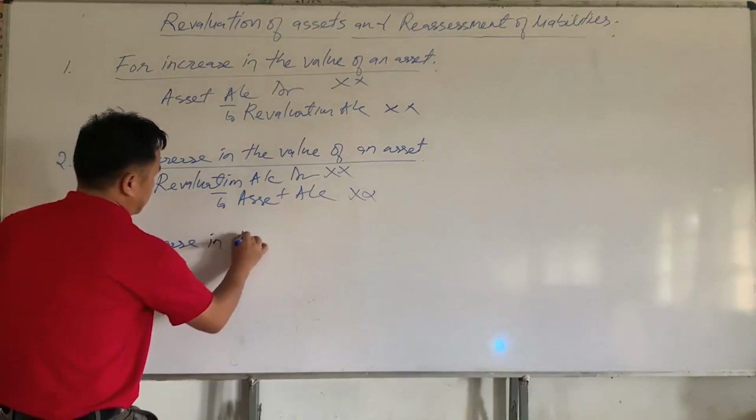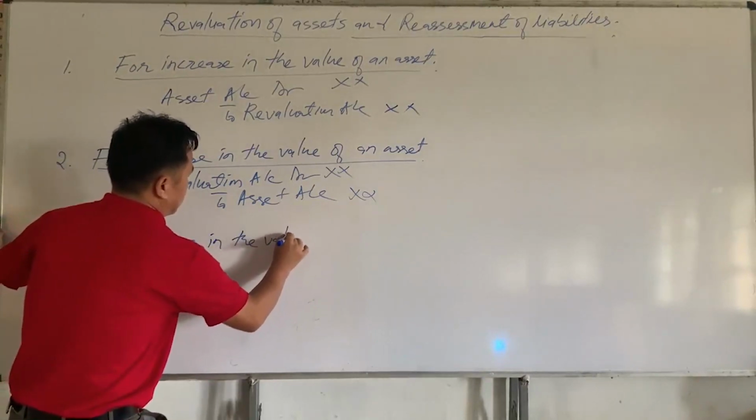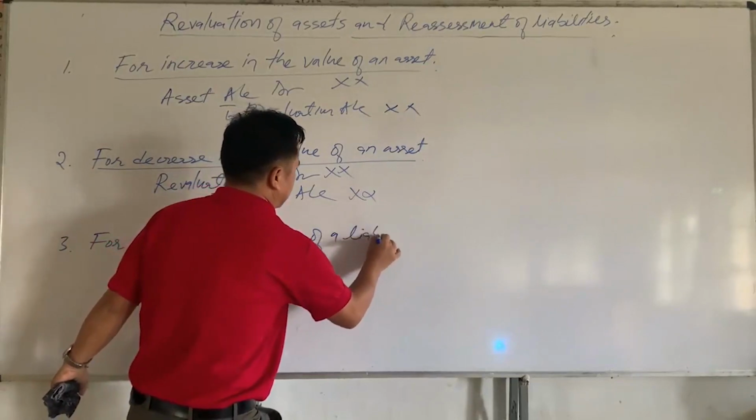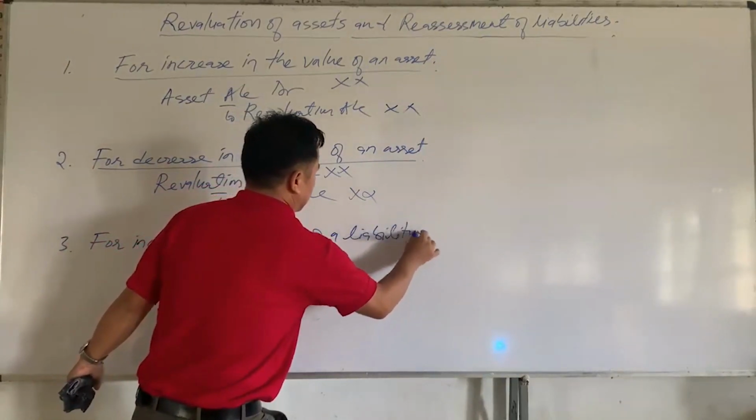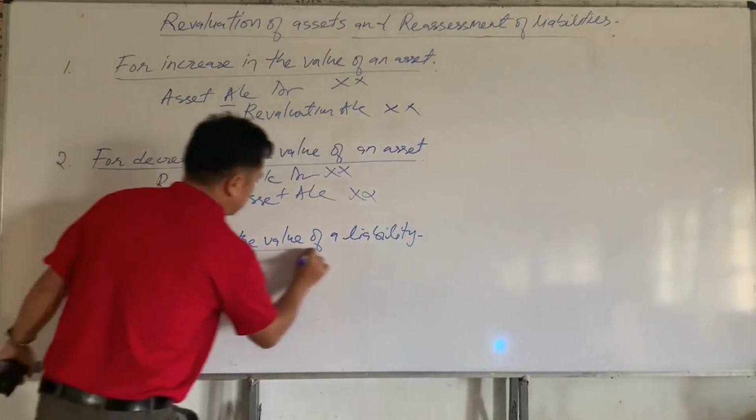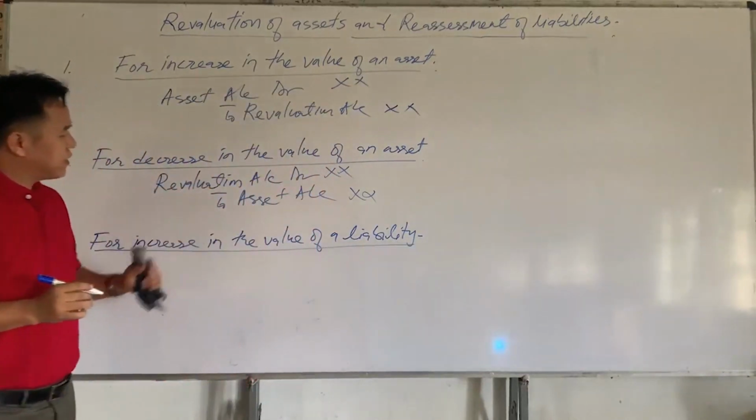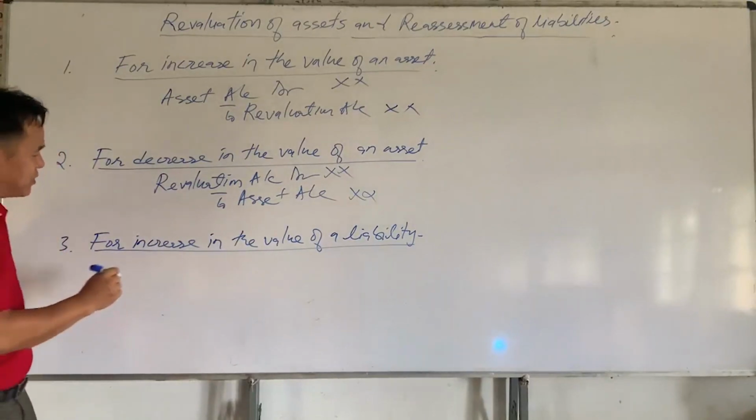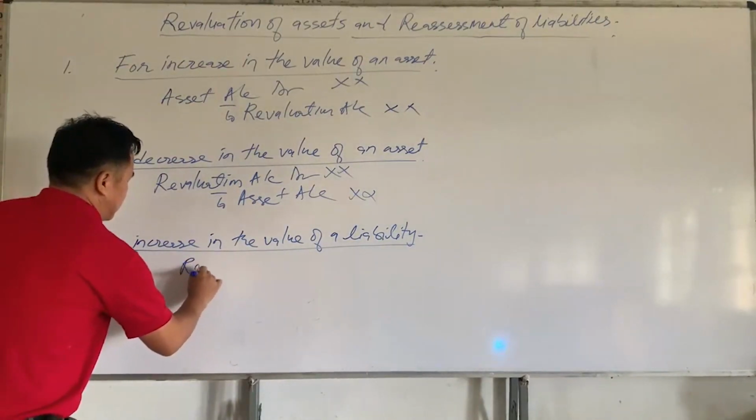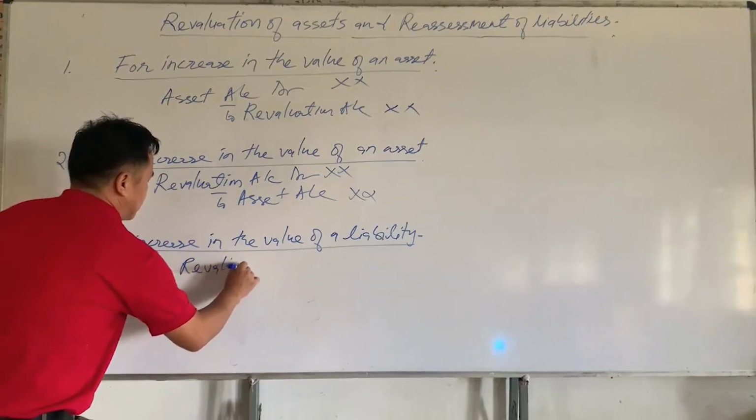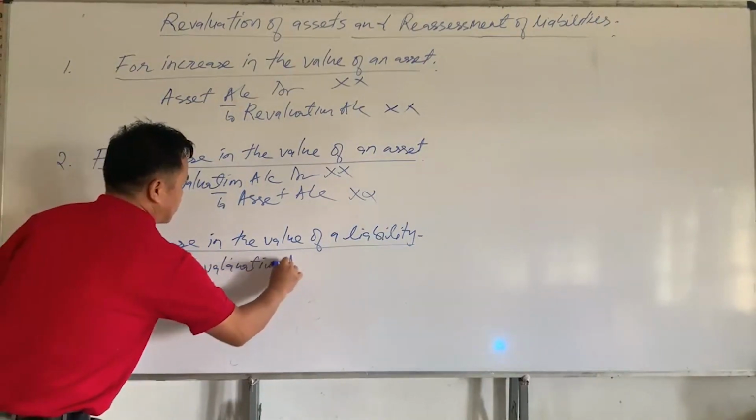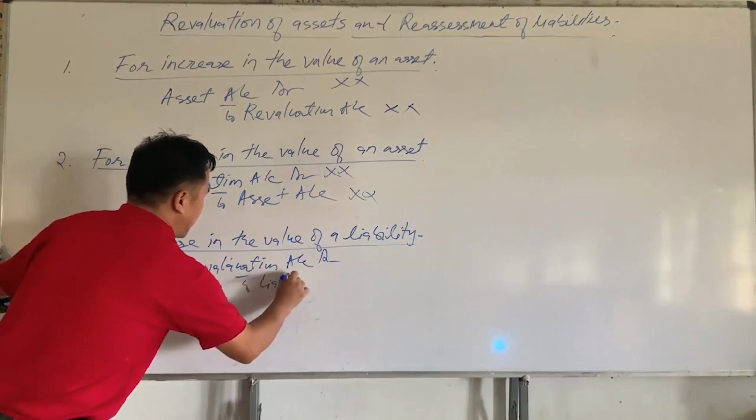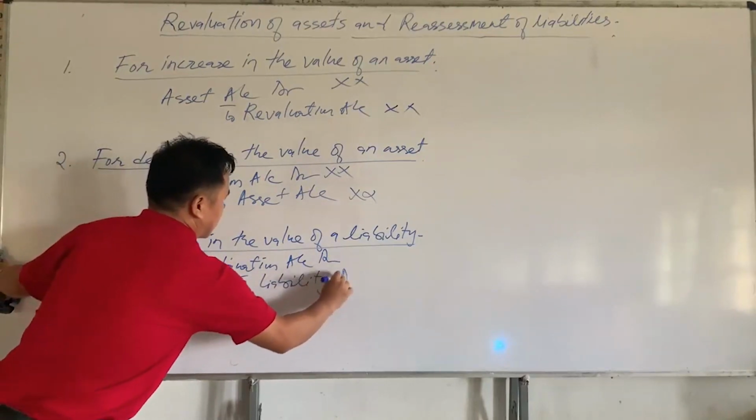The third entry is for increase in the value of a liability. So here, if the value of a liability is increased, then the journal entry will be: revaluation account Dr. to liability account.